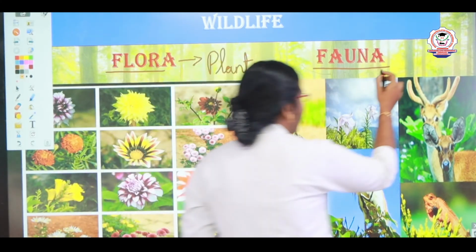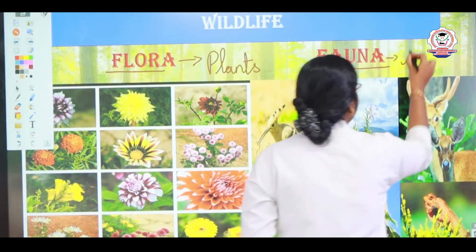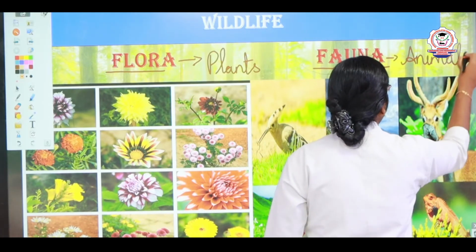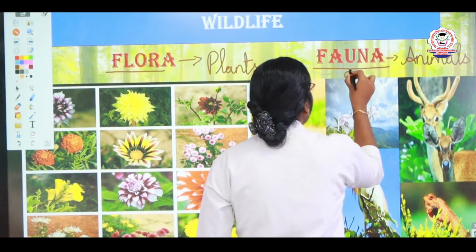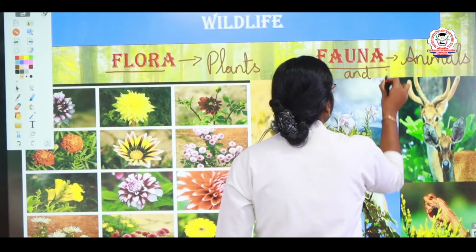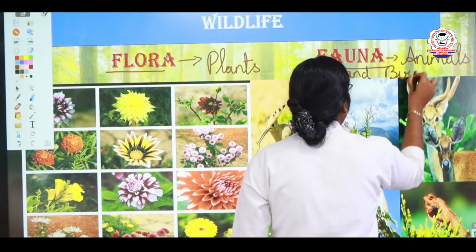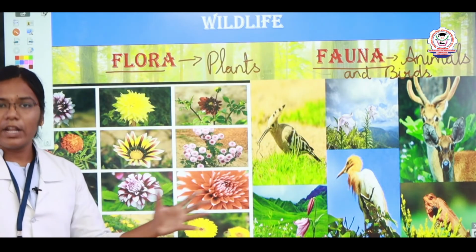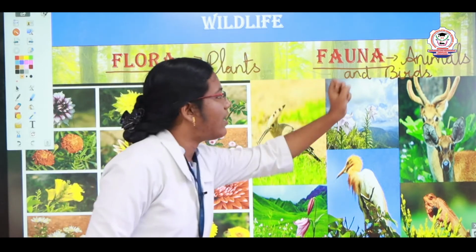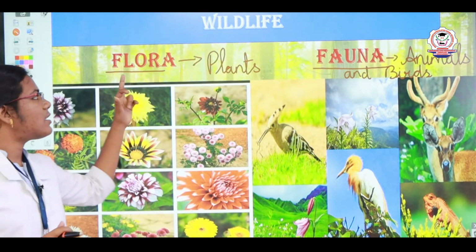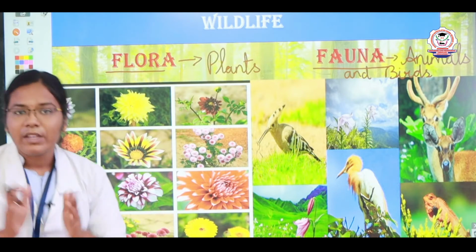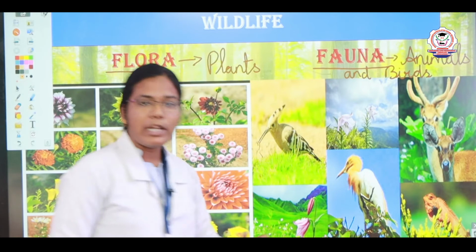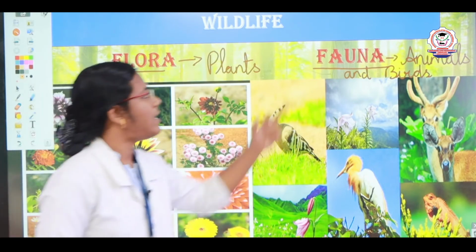And the animals and birds which are found in a certain region, we say it as fauna. So the plants which are found in a certain region, we say it as flora, and the animals and the birds which are found in a certain region are said to be fauna.